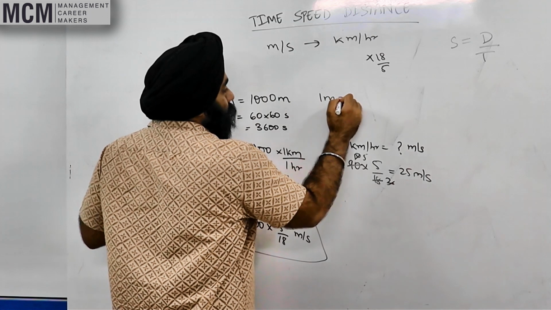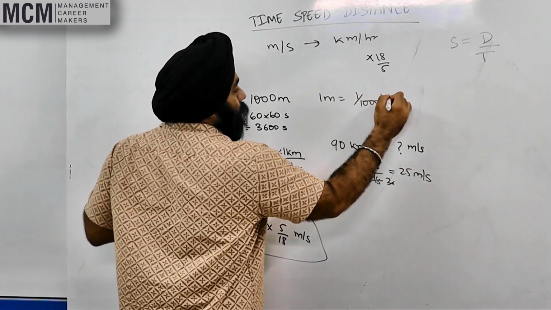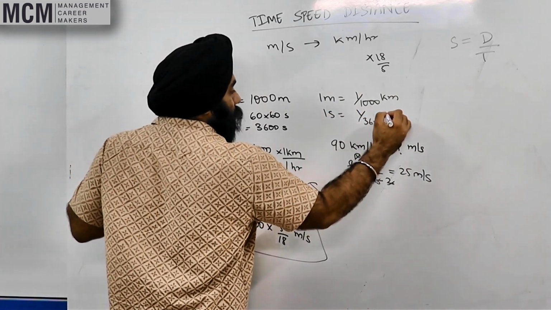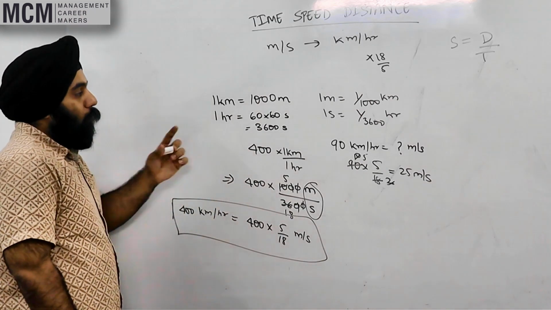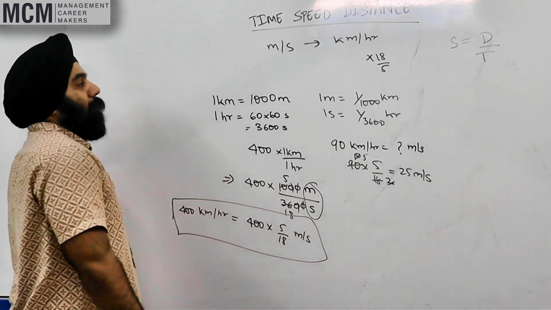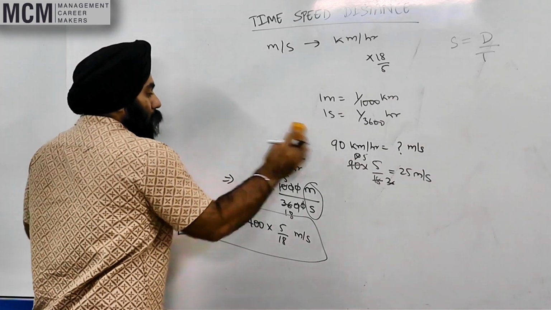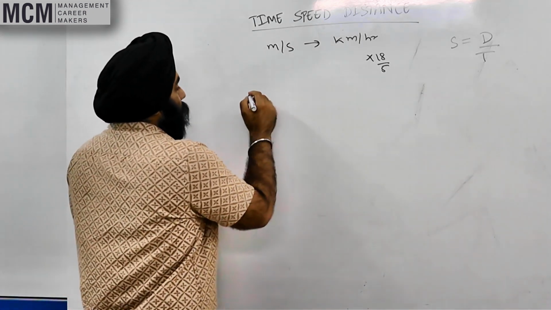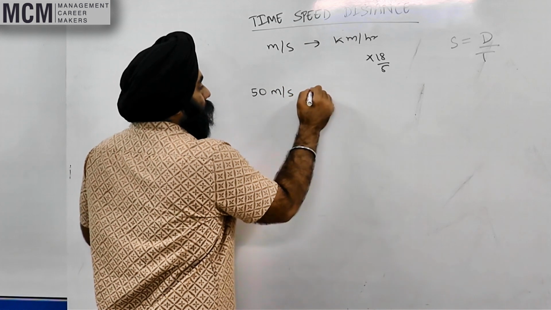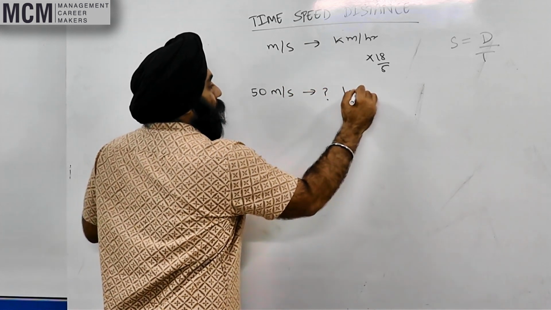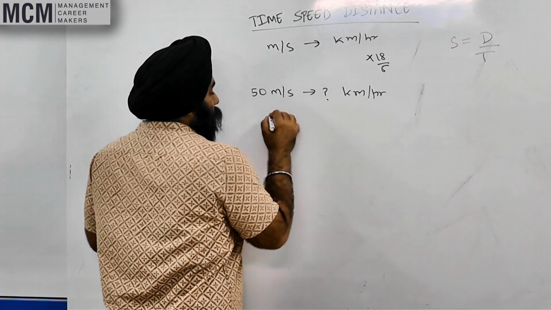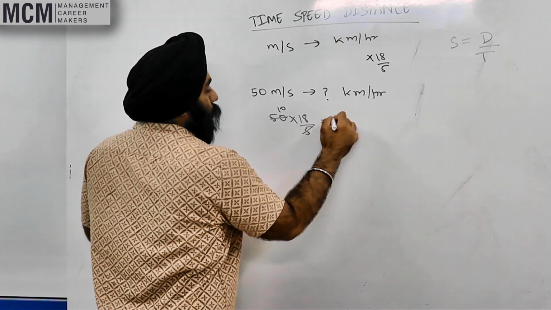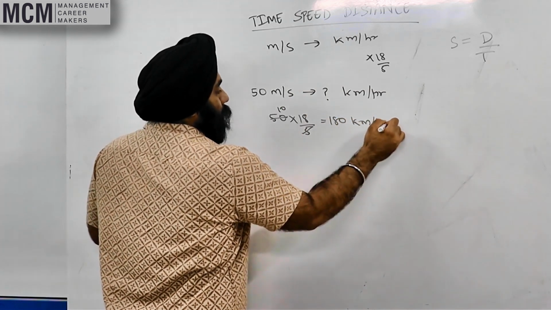The logic is the same. Here, 1 meter is equal to 1 upon 1000 kilometers, and 1 second is equal to 1 upon 3600 hours. Use the same logic, you will get multiplied by 18 by 5, right? So if you have to convert 50 meters per second to kilometers per hour, what would you do? 50 into 18 by 5, which is what? 180 kilometers per hour.